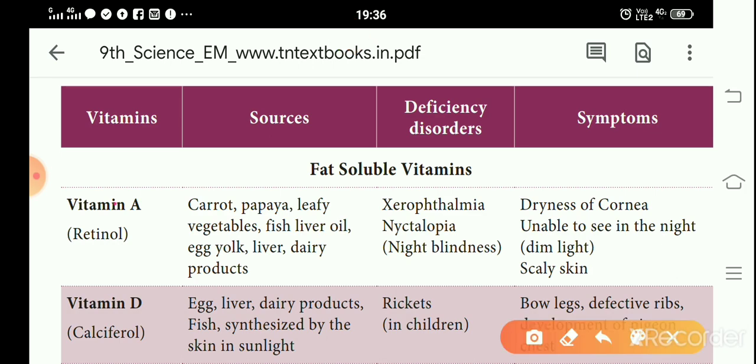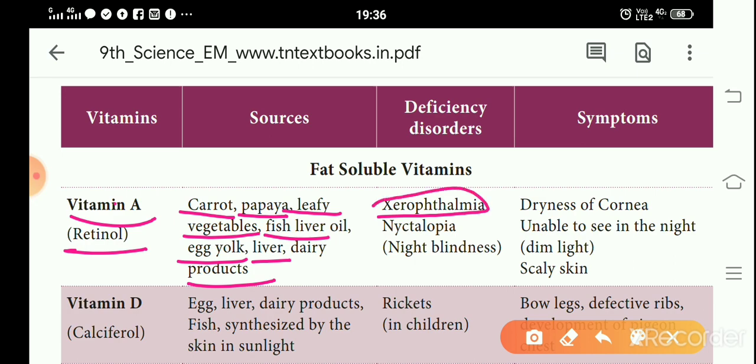Vitamin A is retinol. The sources are carrot, papaya, leafy vegetables, fish liver oil, egg yolk, liver, dairy products. These are all sources of vitamin A. Their deficiency disorders are xerophthalmia, that is dryness of the eye, and nyctalopia, night blindness.